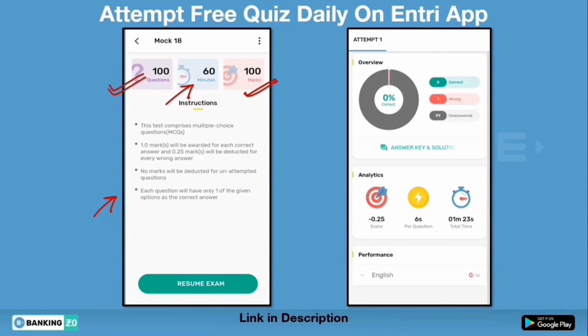After attempting it, you will see an interface like this, where you can see the number of questions answered correctly by you, the wrong ones done by you, and the total number of questions which are unanswered. After this, you will see this analytics window. This is very important because by seeing this only, you will be able to analyze your weak areas and work on them.